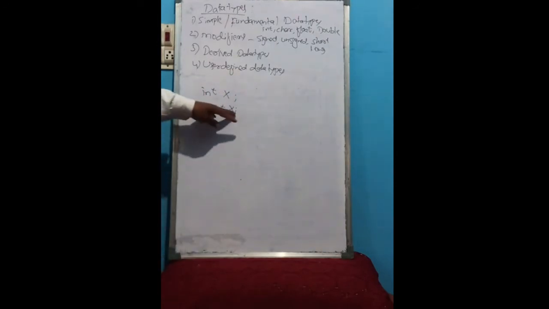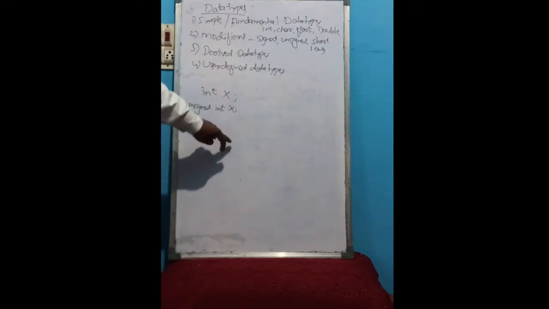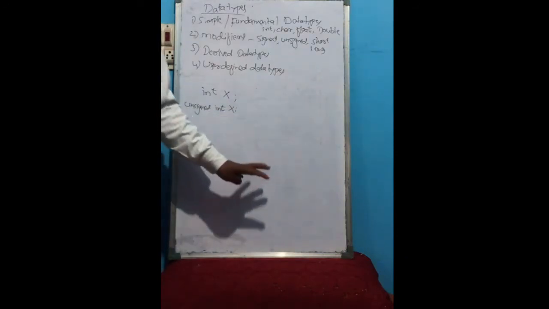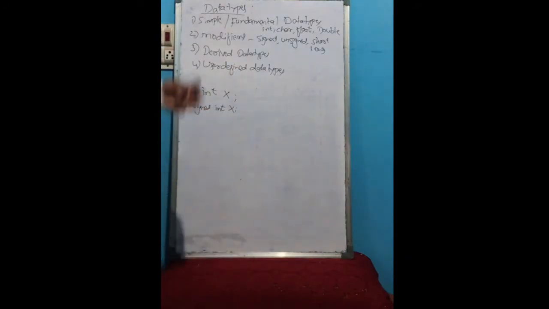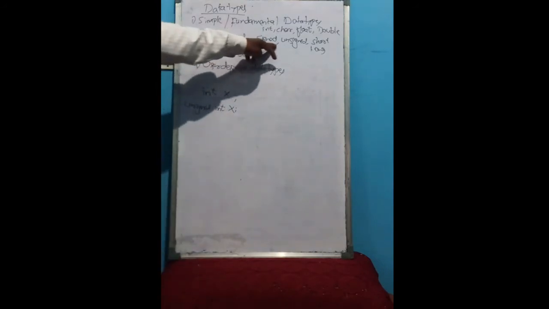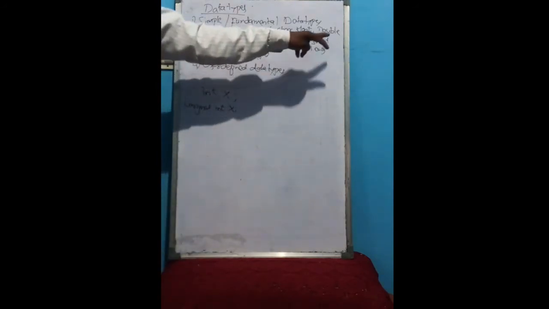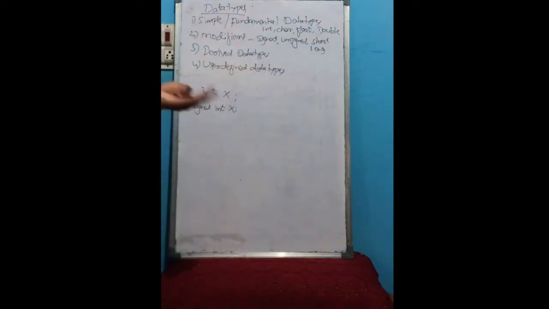This means x is a variable of type unsigned integer. Unsigned means only positive, there is no negative integer. If you want both, we specify signed. Short and long are used when we want a short variable or long variable. Clear?